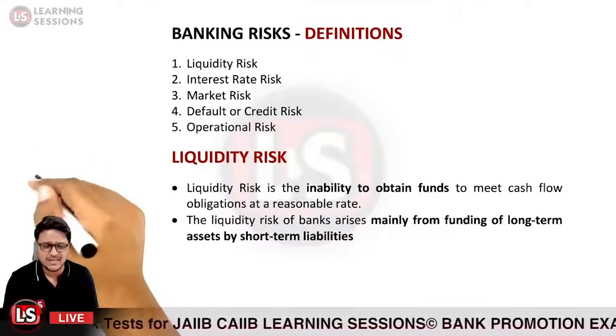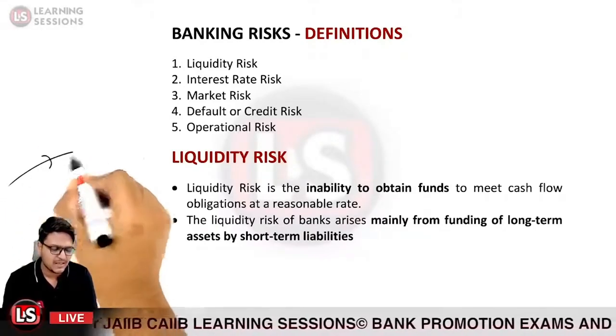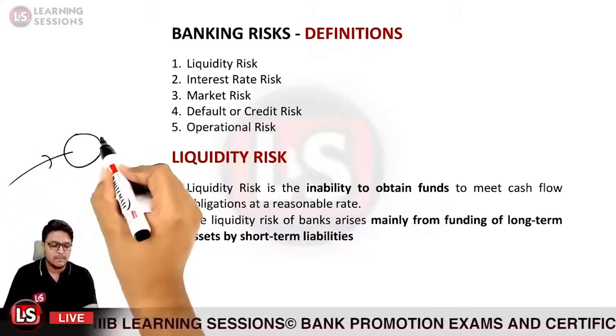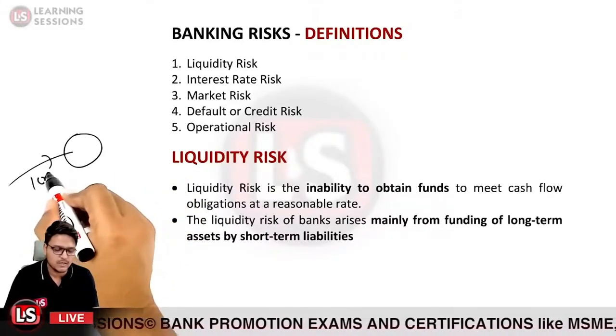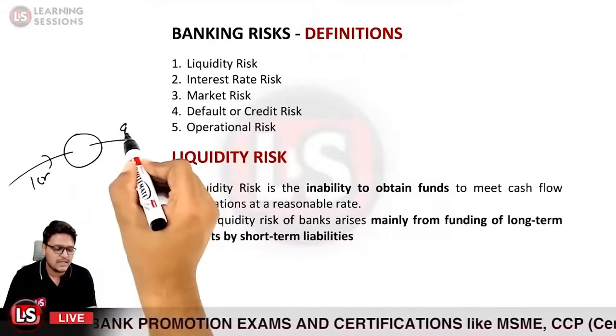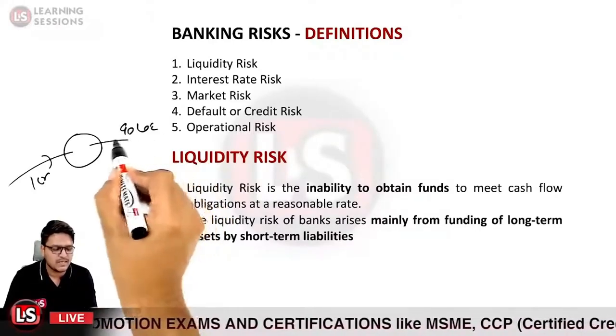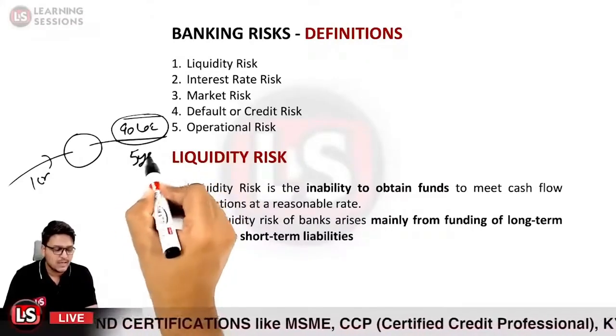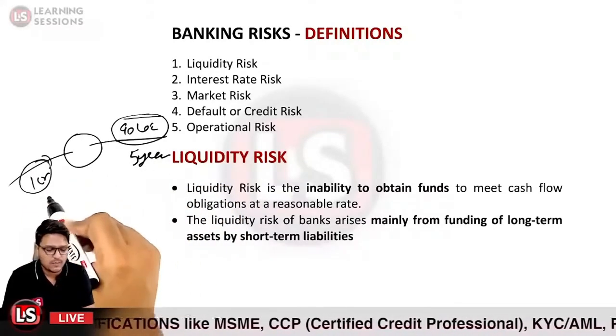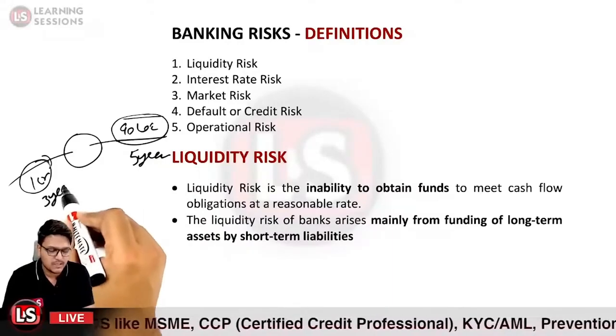So let us take the case that a bank has taken a deposit of rupees 1 crore from the depositors and lent rupees 90 lakh out of it. The amount has been lent for a period of 5 years, and the deposit is with the bank for a period of 3 years.